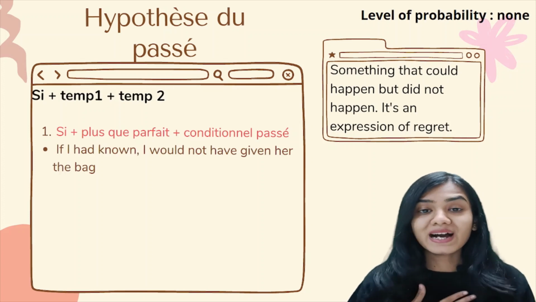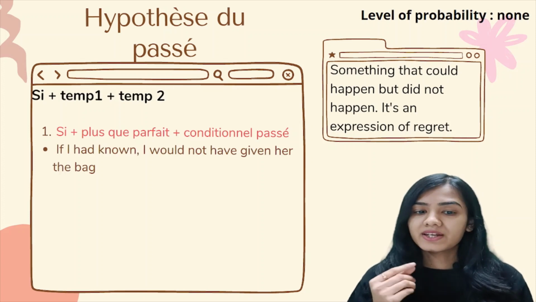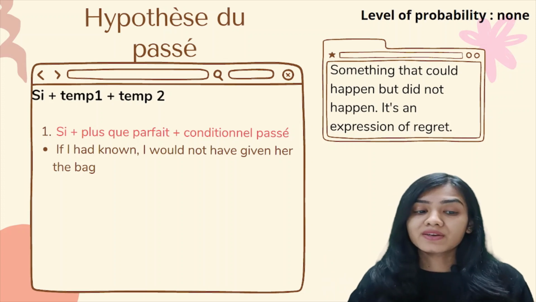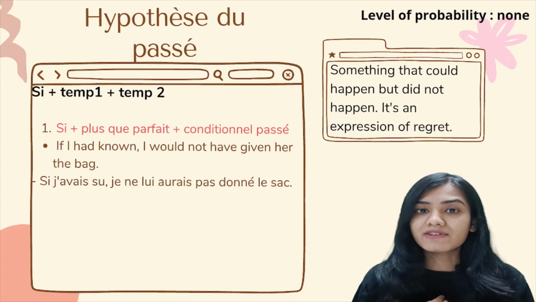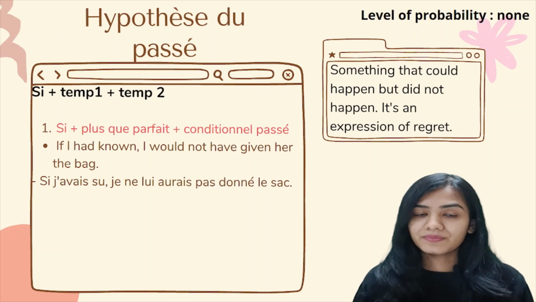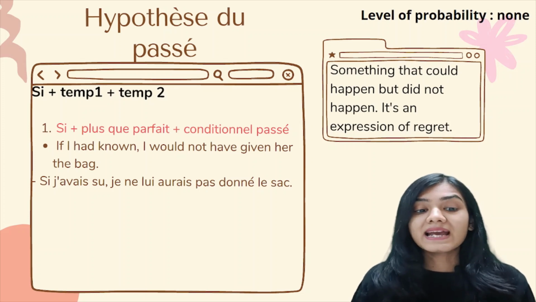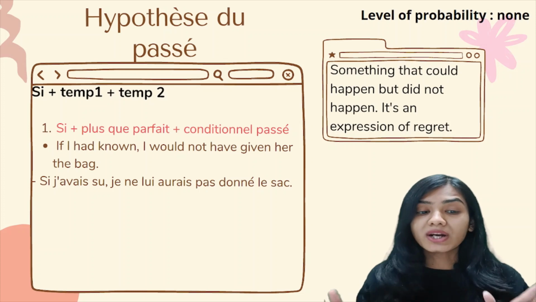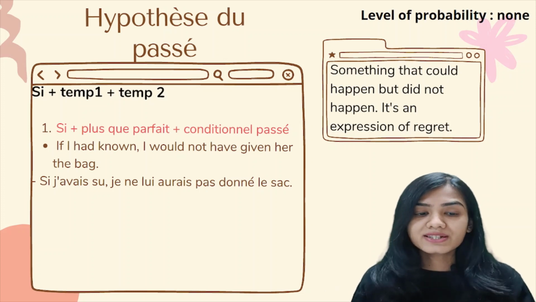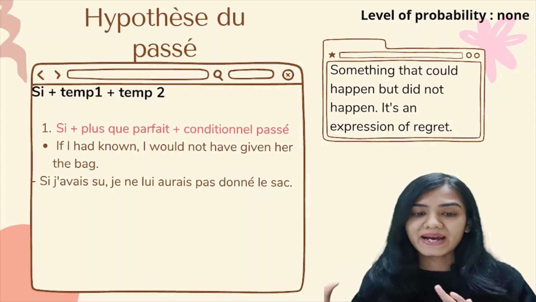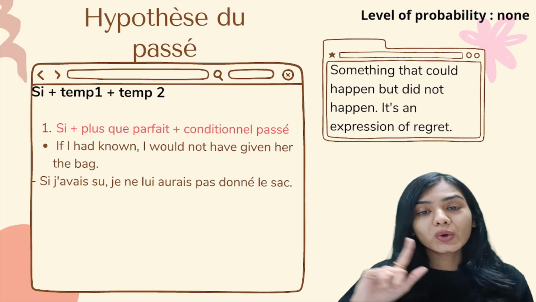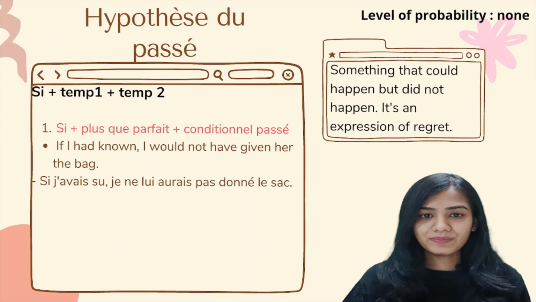Plus-que-parfait is basically the had tense, and conditionnel passé. So if I had known, I would not have given her the bag. So si j'avais su, je ne lui aurais pas donné le sac. Okay? So if I had known, I would not have given her the bag. The first is in plus-que-parfait and the second one is in conditionnel passé. Je ne lui aurais pas donné le sac.